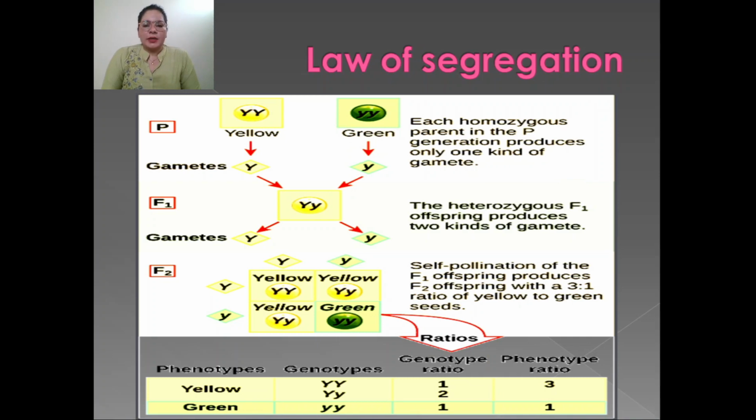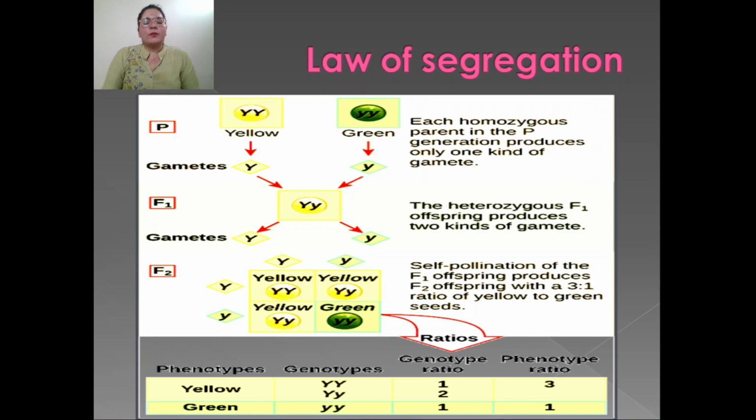Each homozygous parent in the first generation produces only one kind of gamete, which means the yellow seed codes for Y, and the green seed codes for small y. After the cross, we obtain the first generation, the F1 generation, the first filial generation. The heterozygous F1 offspring produce two kinds of gametes, capital Y and small y.